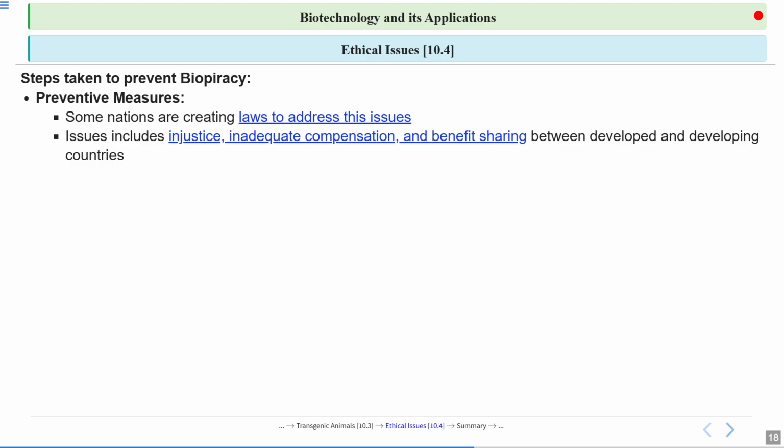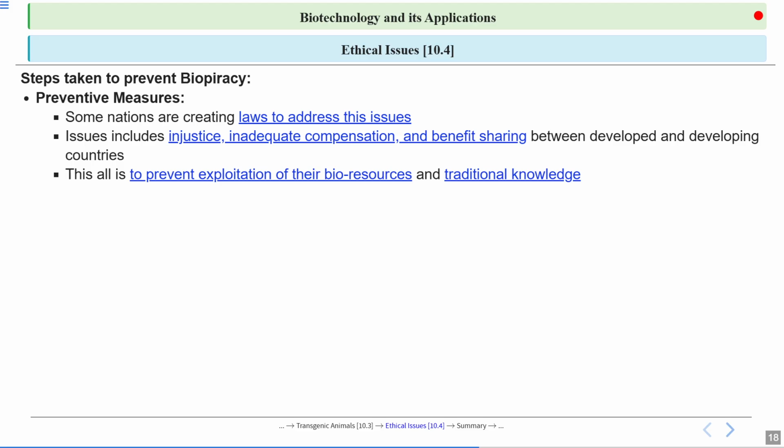But if they are not doing so, many nations have made laws to address these issues. All this is to prevent exploitation of their bioresources and traditional knowledge in developing countries.